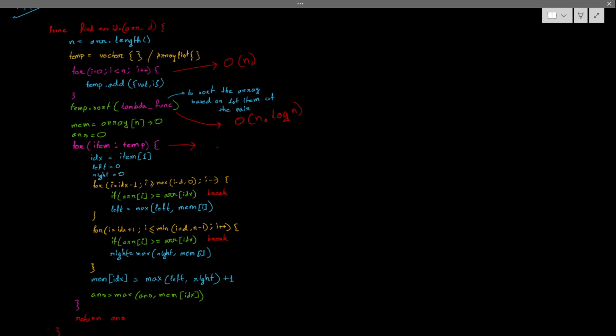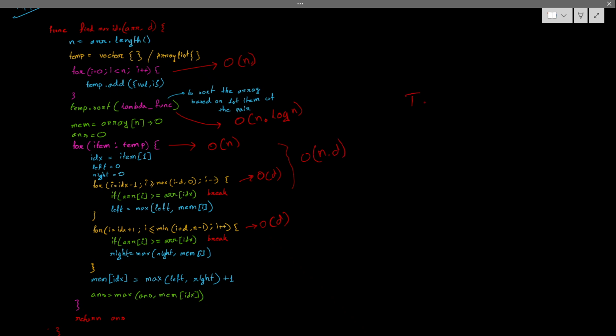This will take big O of n because I'm filtering each and every item, and temp is nothing but containing every item, big O of n. This will be big O of d. This is also big O of d, right? So this whole thing gives us big O of n into d as earlier.